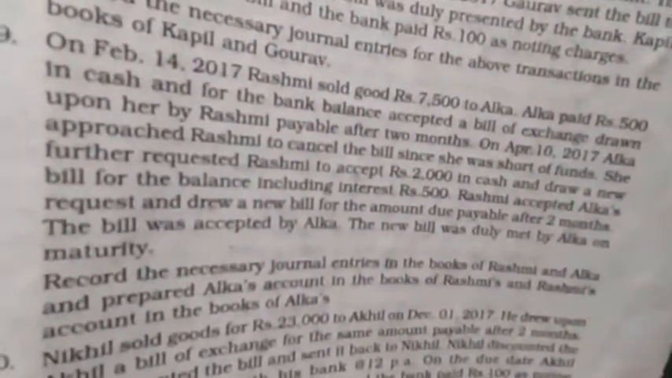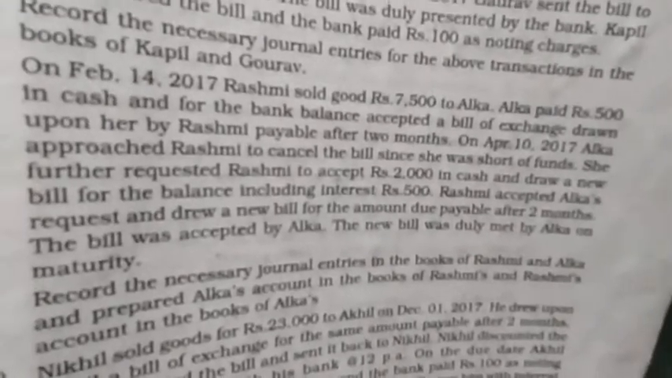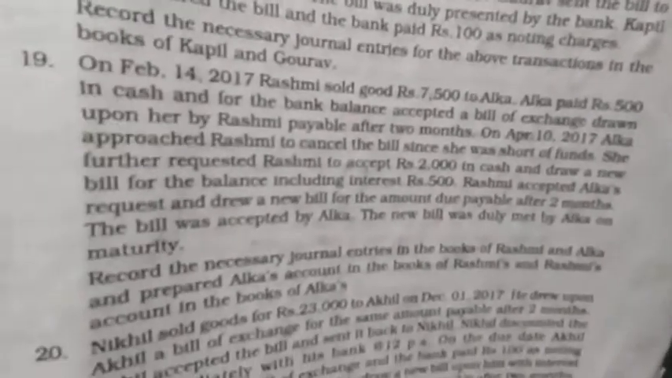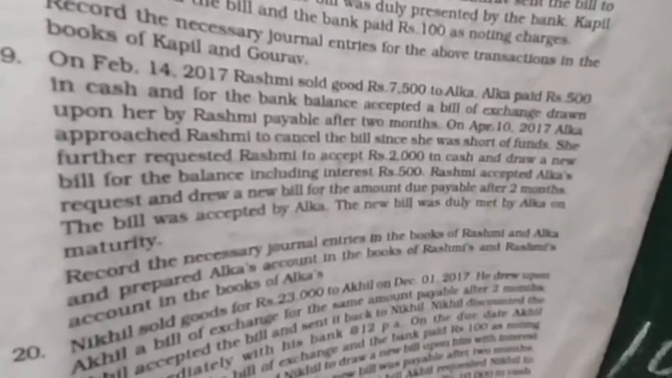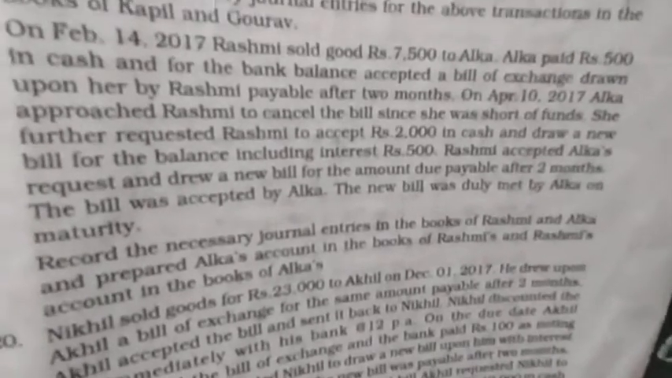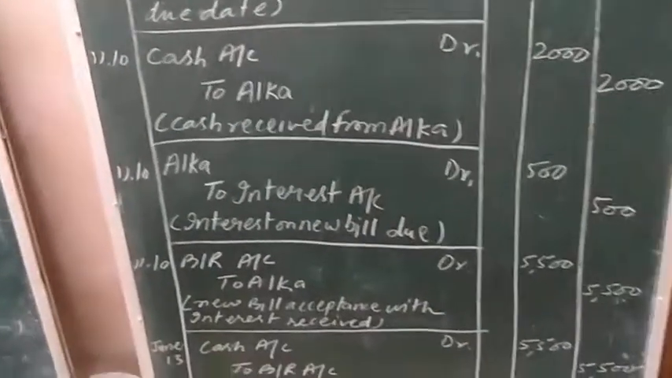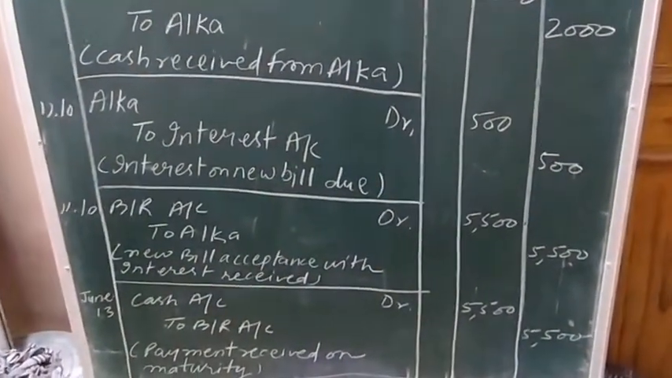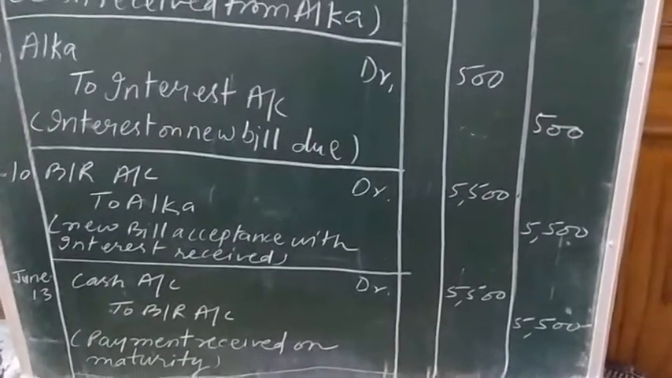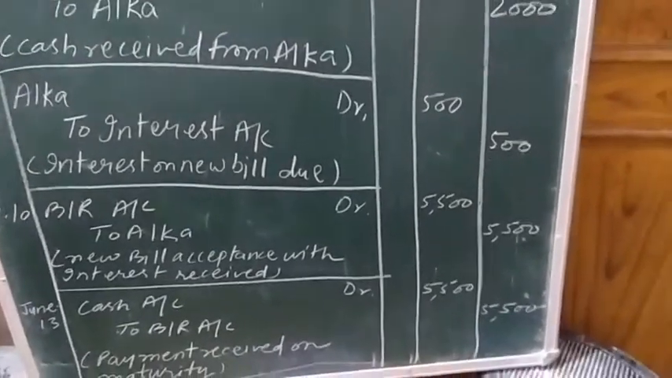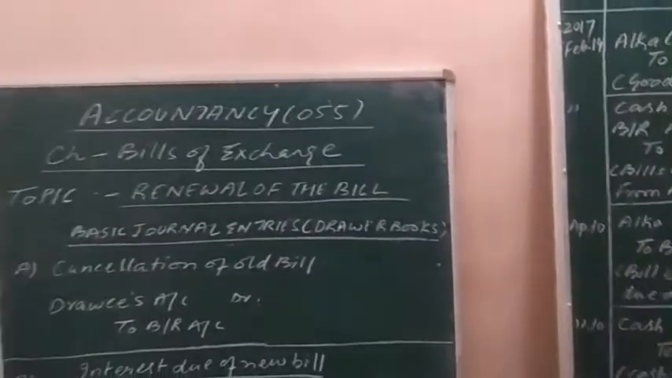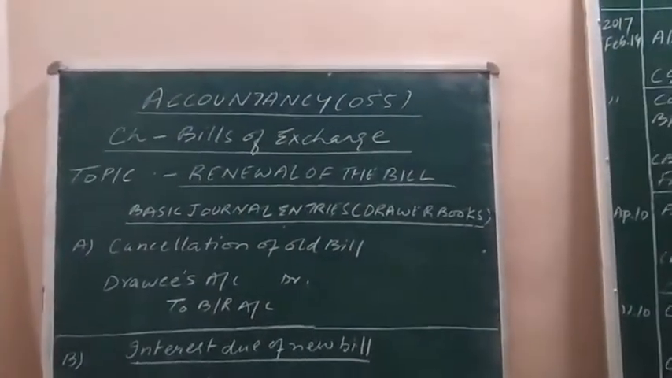Now calculate 2 months after April 10: May, June, plus 3 days of grace. June 13 is the due date, and she made the payment. The new bill was duly met by Alka on maturity. Cash account debit to bill receivable will be the journal entry for receiving the payment from Alka on the date of maturity, 5,500. So this was the solution of question number 19 of NCERT. Just take a screenshot and save it.